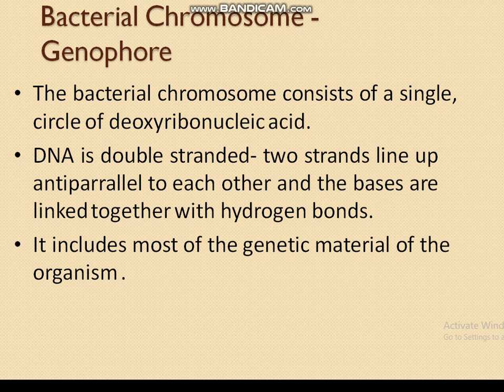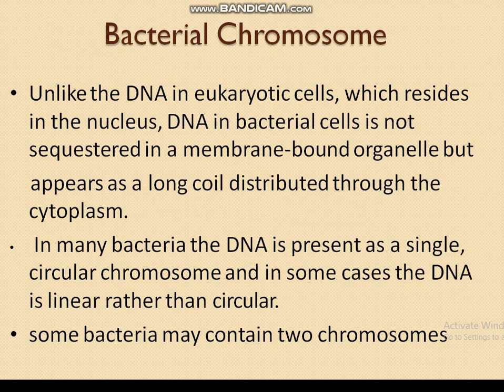It includes most of the genetic material of the organism. Unlike the DNA in a eukaryotic cell, which resides in the nucleus, DNA in a bacterial cell is not in a membrane-bound organelle, but appears as a long coil distributed through the cytoplasm.